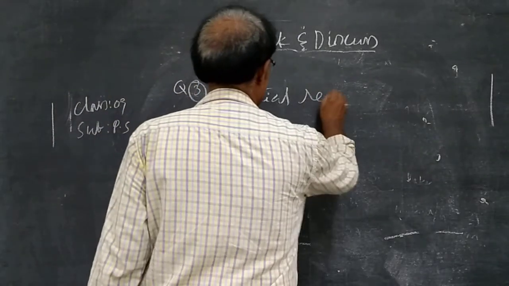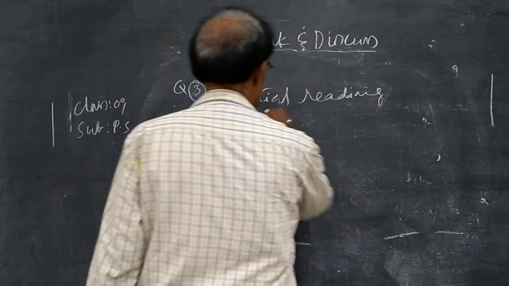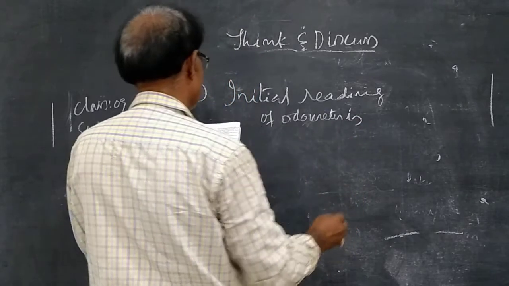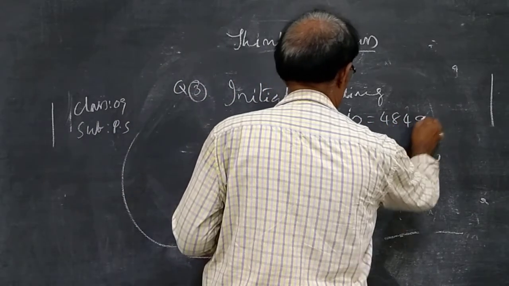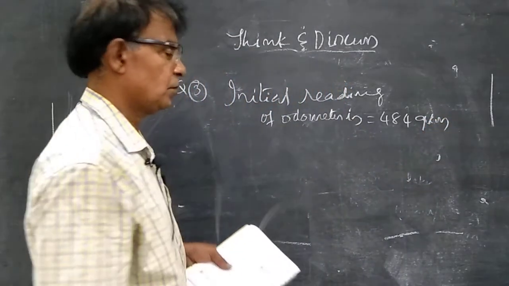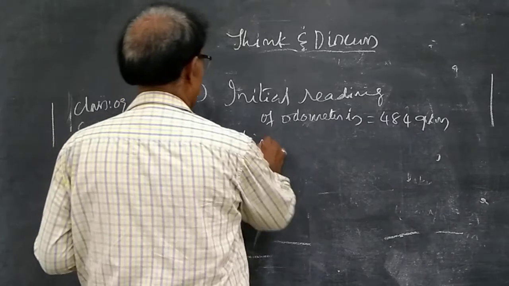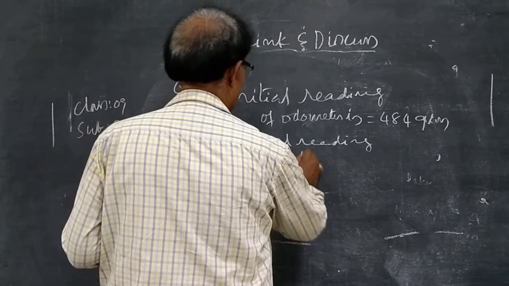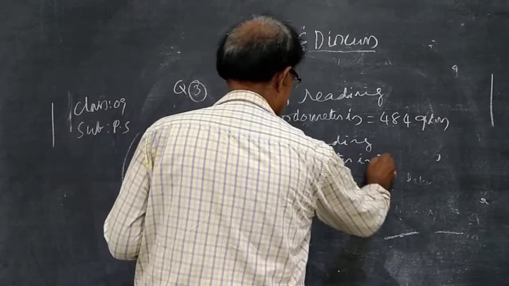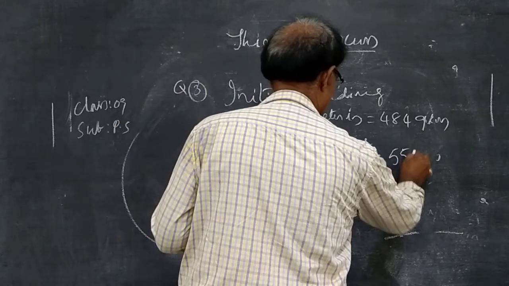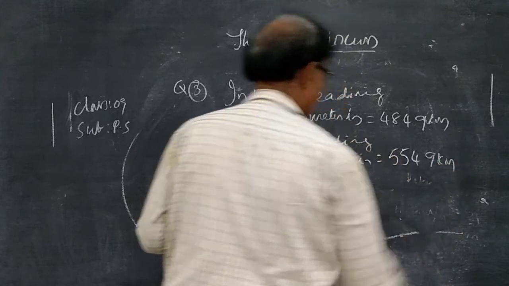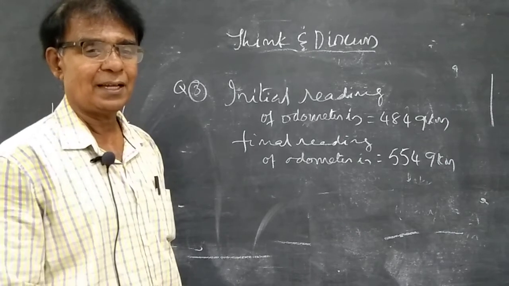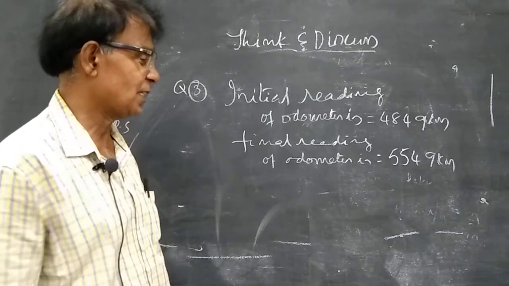Initial reading in kilometers. So at the start it is that, and the final reading of the odometer is 49 kilometers. They have not given kilometers, but it is in kilometers, because you are traveling. The meter is very low, so that is why it is mentioned in kilometers.